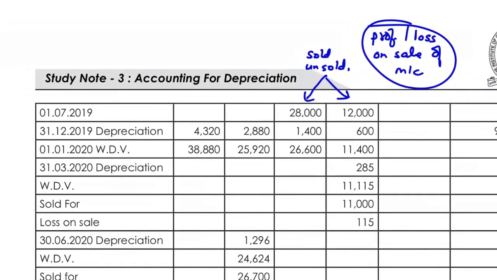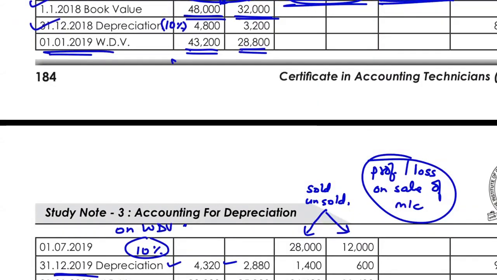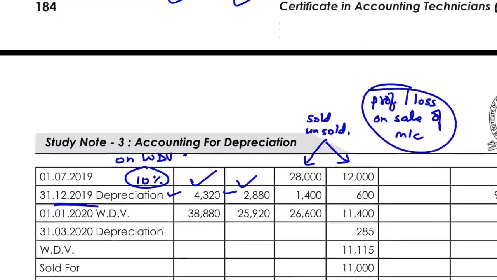Then if you move on, again, the second year depreciation is charged at the rate of 10% on your WDV. So what was the WDV? It is 43,200, so depreciation is 4,320. It is 28,800, so depreciation is 2,880. Okay.